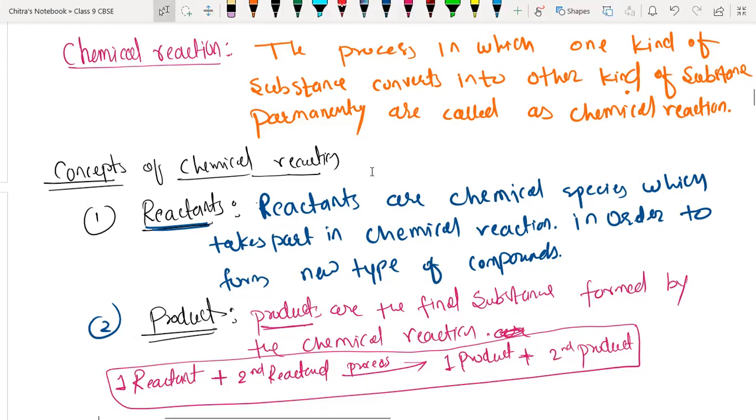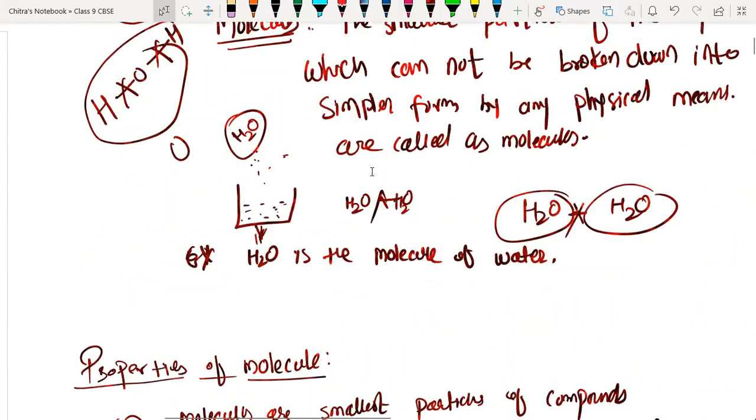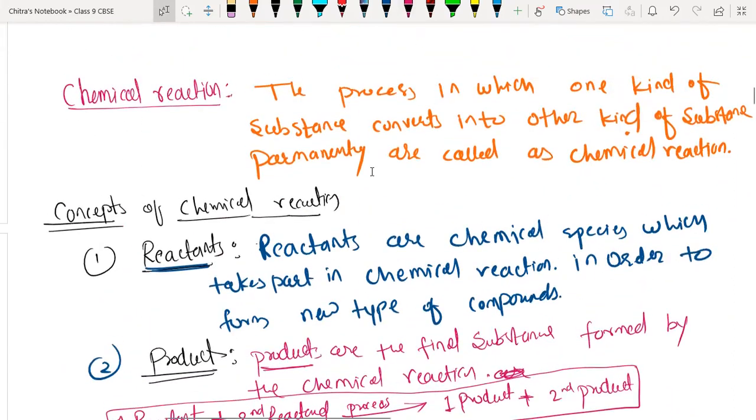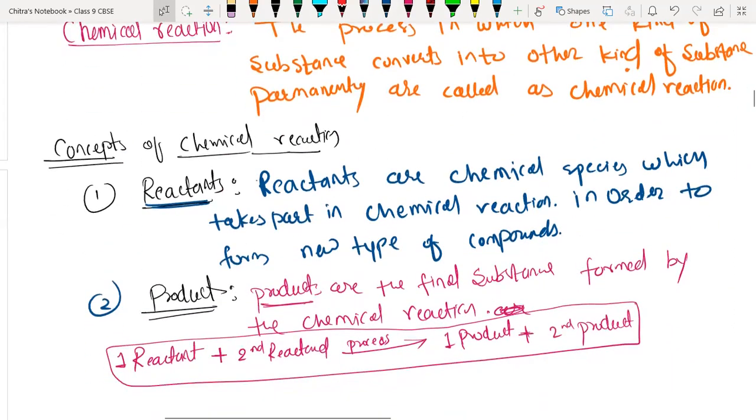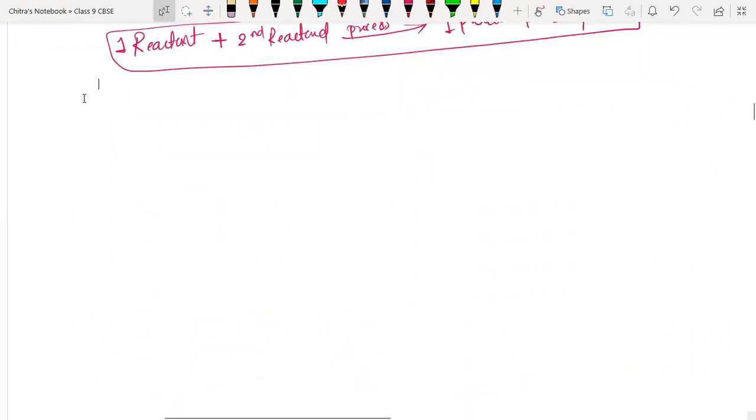Don't worry, we're going to have it. Any doubt here? No. Okay, so now we have to go through the next concept called chemical equation.